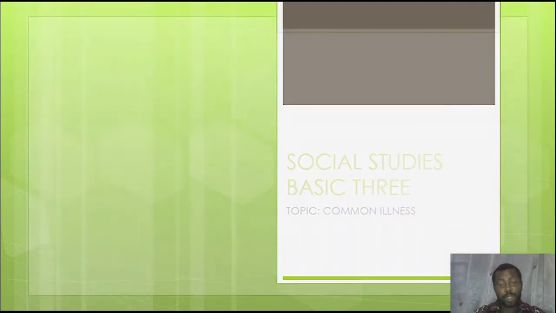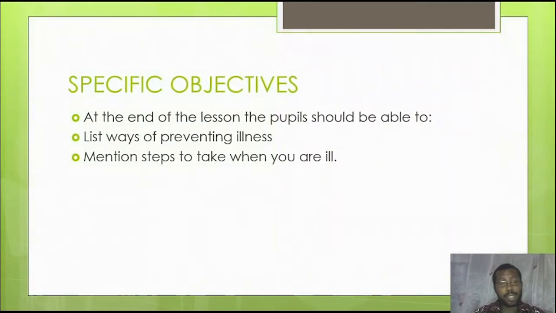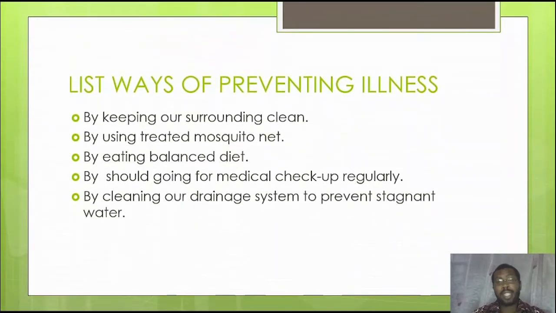So, for us to kickstart the class, we want to look at the specific objective. At the end of the lesson, the pupils should be able to: one, list ways of preventing illness, and two, mention steps to take when you are ill. Now, you can see that there are certain steps we must take to prevent illness. I believe that no one likes to be ill, and if you don't want to be sick, there are certain things you must do.